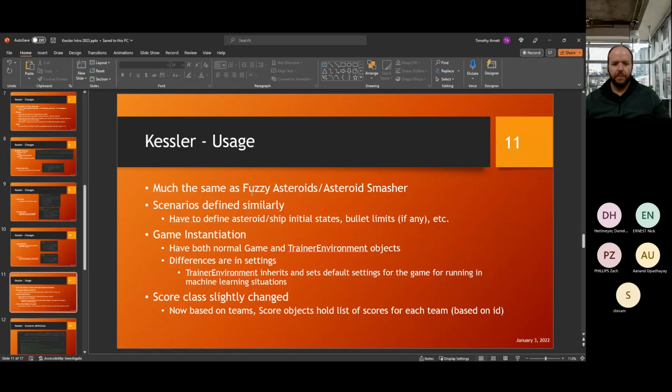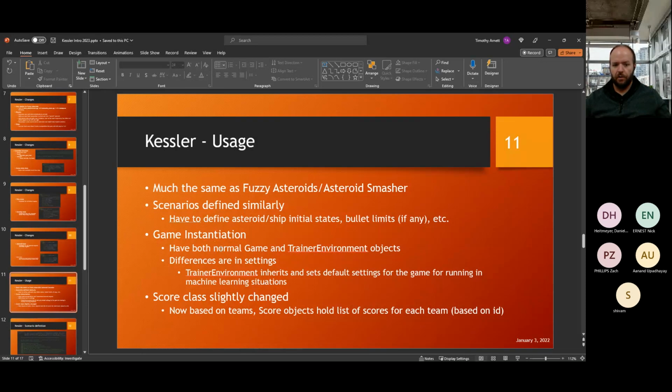Usage. So again, much the same as Fuzzy Asteroids and Asteroid Smasher, the scenarios are defined similarly. You have to define the asteroid and ship initial states, or there is a default behavior where if you just say the number of asteroids, it'll just put them in there randomly. Bullet limits, if any, etc.